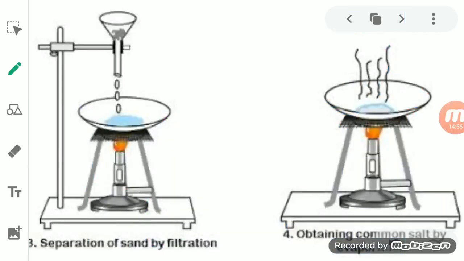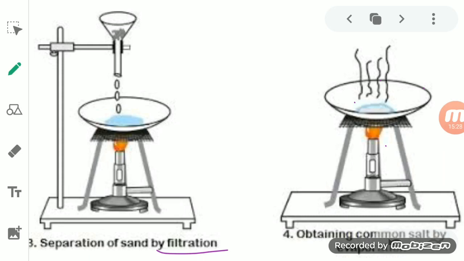After separation of the sand by the process of filtration, we will take the salt solution which is obtained as a filtrate, and we evaporate it. We give heat to this salt solution. By evaporation, the water gets evaporated in the form of water vapor, while the salt will remain as a residue in the china dish, in which we were evaporating that salt solution.